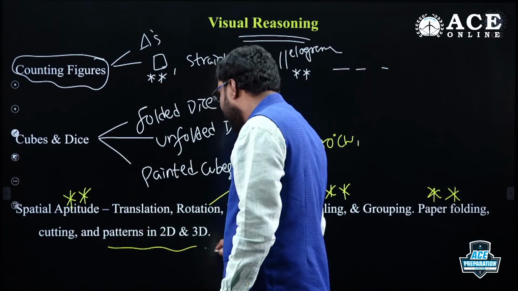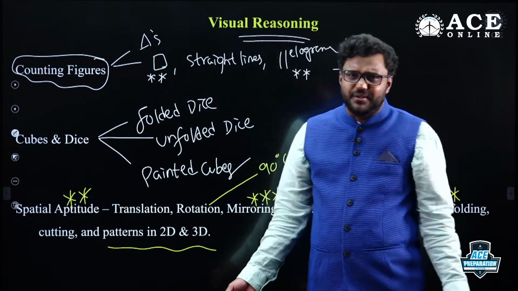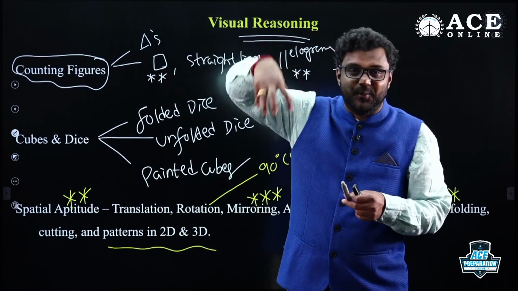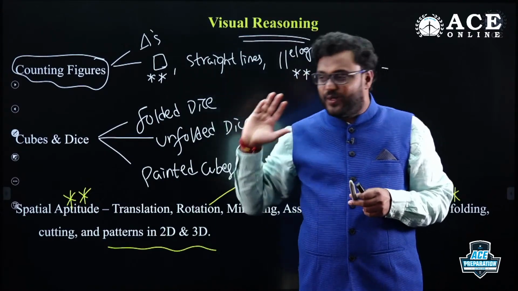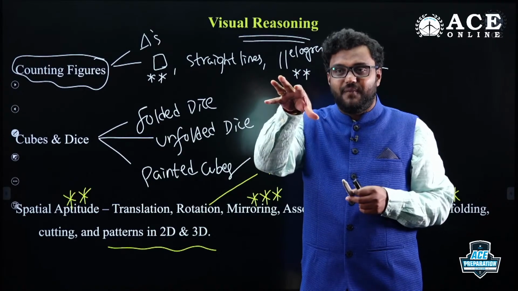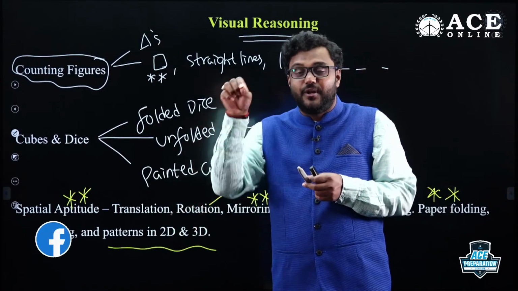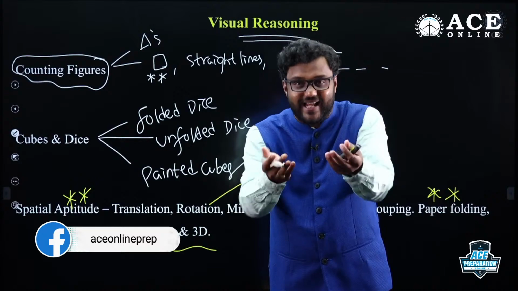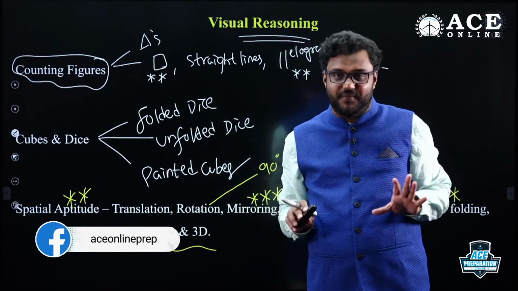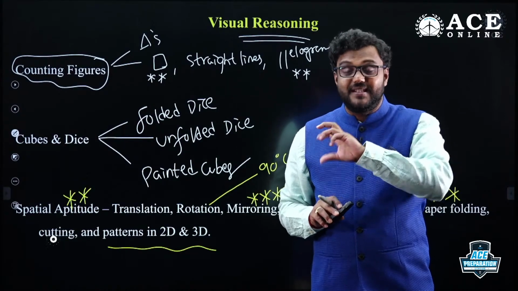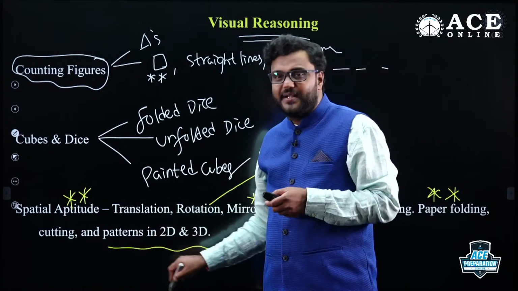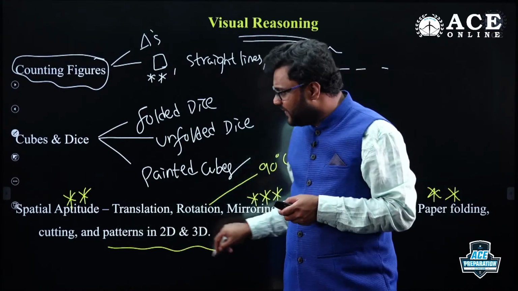Patterns in 2-dimensional and 3-dimensional, yes, they can ask. Suppose they give a 3-dimensional diagram: what is the top view? It will become 2-dimensional, right? What is the side view, front view, right view? They'll give you a diagram. Which of the options is not the 2-dimensional view of that three-dimensional diagram? They can ask like that. And series-related questions, two-dimensional analogy.